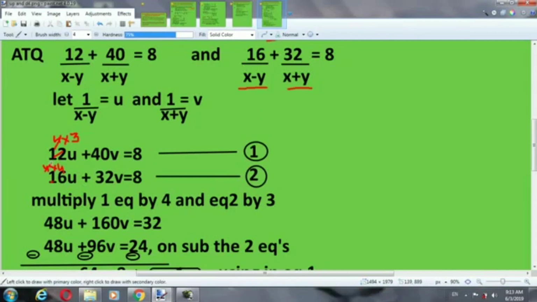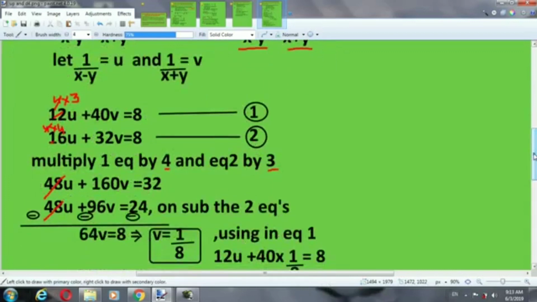It will be 48u plus 160v equal to 32, and 48u plus 96v equal to 24. This is the second equation. We have to subtract, so we change the sign of the second equation. Minus, minus and minus. 48u cancels. 160v minus 96v, 64v is equal to 8. So v is equal to 1 by 8.